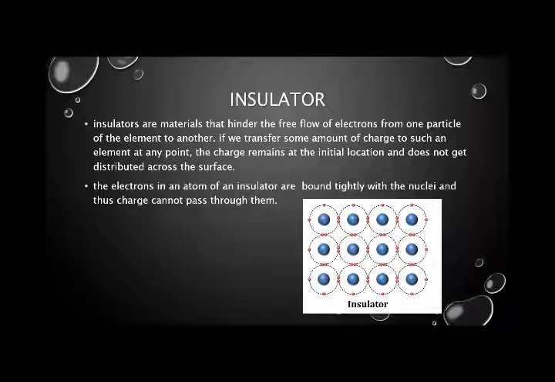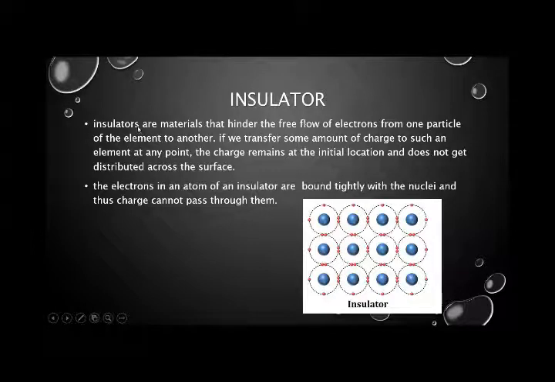As you can see in the diagram, the outermost shell of the insulators is tightly bound, tightly bonding with the other atom. As you can see, we have a pair of electrons in the outermost shell, and there is no free electron in the outermost shell, and that is the reason the material becomes an insulator, because it does not have any free electron on its outermost shell.